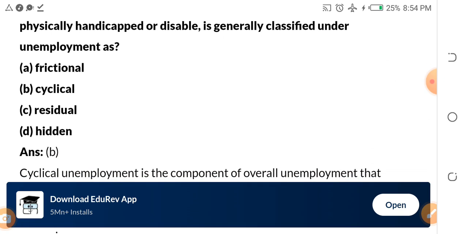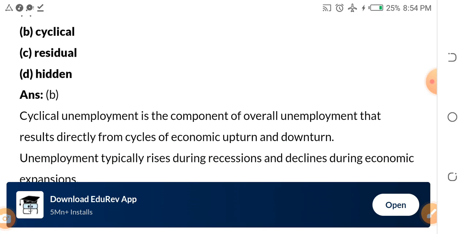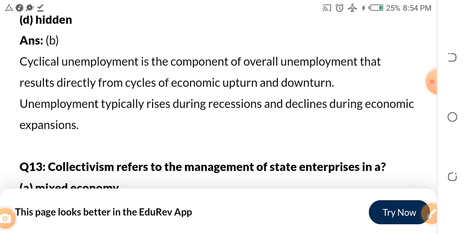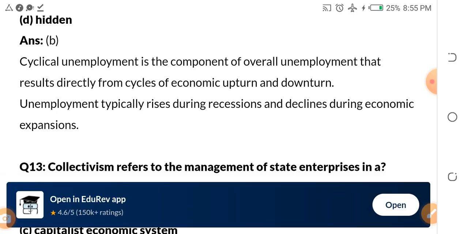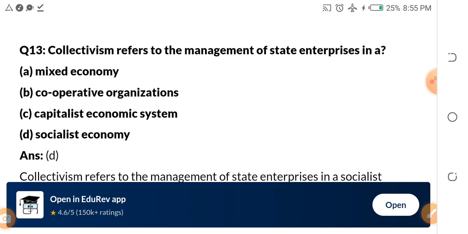B, cyclical unemployment. C, residual unemployment. D, hidden unemployment. The answer is cyclical unemployment. Why? Cyclical unemployment is the component of overall unemployment that results directly from cycles of economic upturn and downturn. Unemployment typically rises during recession and declines during economic expansion.